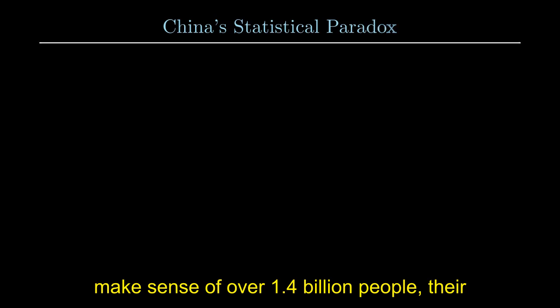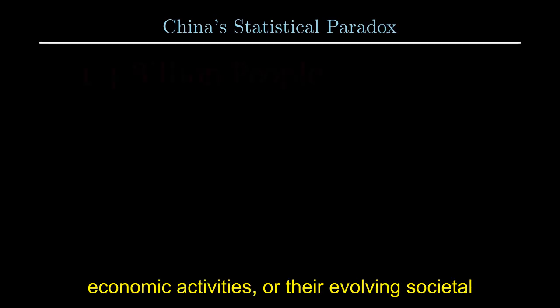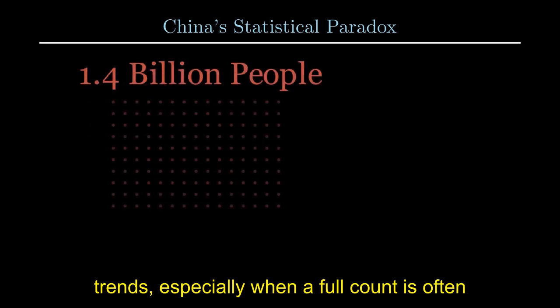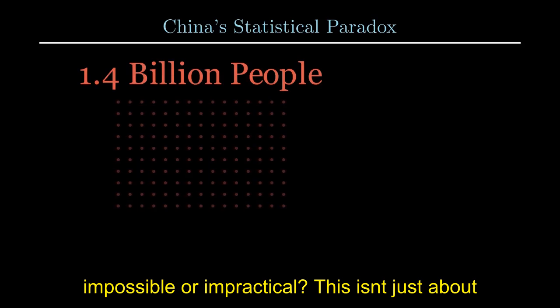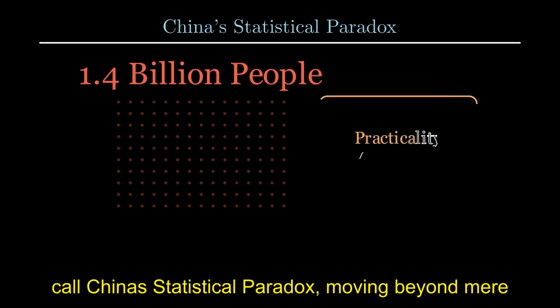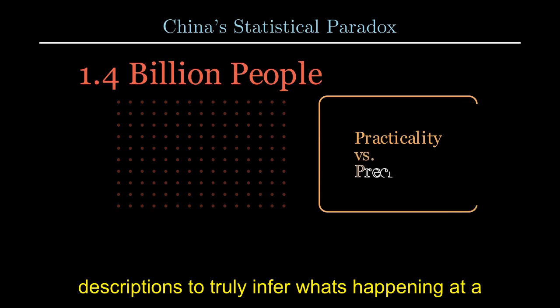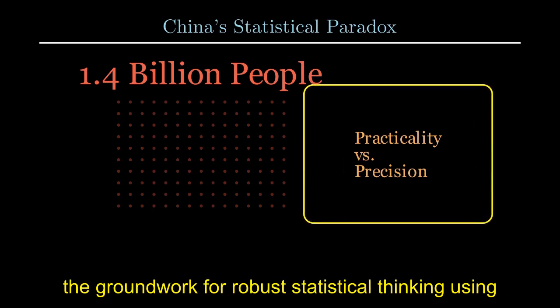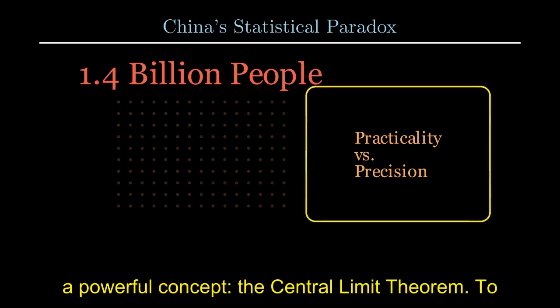Understanding a nation as vast and dynamic as China through data presents a unique challenge. How do we make sense of over 1.4 billion people, their economic activities, or their evolving societal trends, especially when a full count is often impossible or impractical? This isn't just about collecting numbers. It's about navigating what we call China's statistical paradox, moving beyond mere descriptions to truly infer what's happening at a national scale. Today, we'll bridge that gap, laying the groundwork for robust statistical thinking using a powerful concept, the Central Limit Theorem.